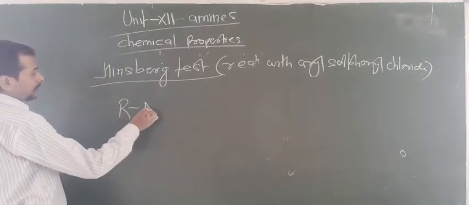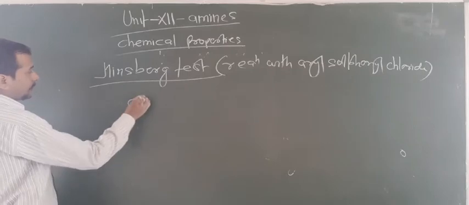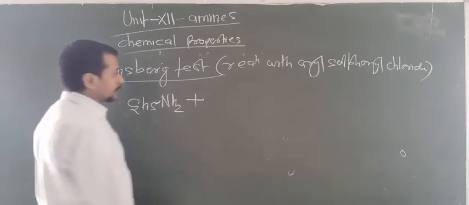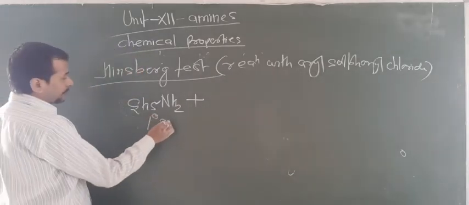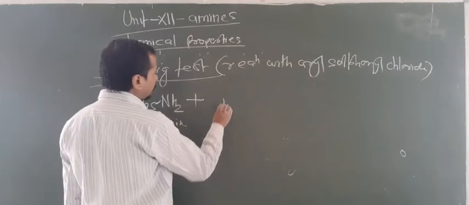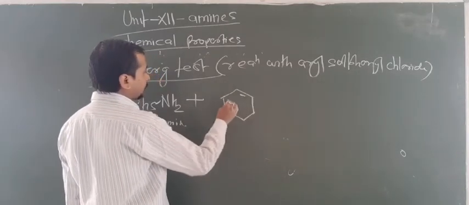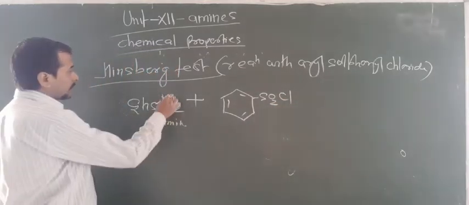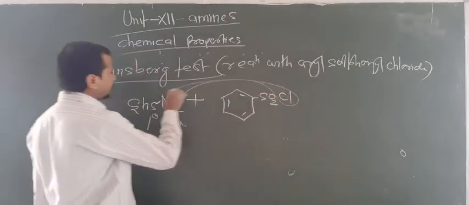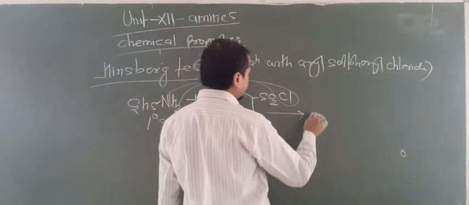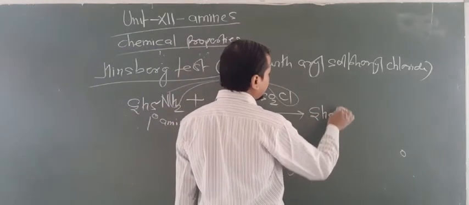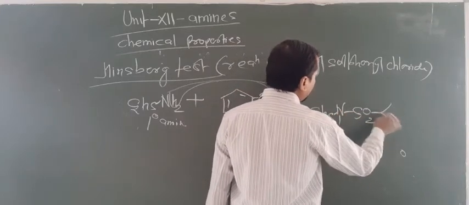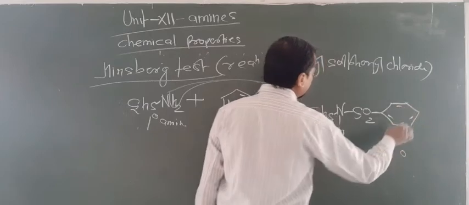Now look at what happens here. You have taken the 1 degree amine, C2H5NH2. This will react with benzene sulfonyl chloride, SO2 and Cl. Now again 1 H and 1 Cl can be removed. So now this will produce C2H5NH, SO2 and ring like this.